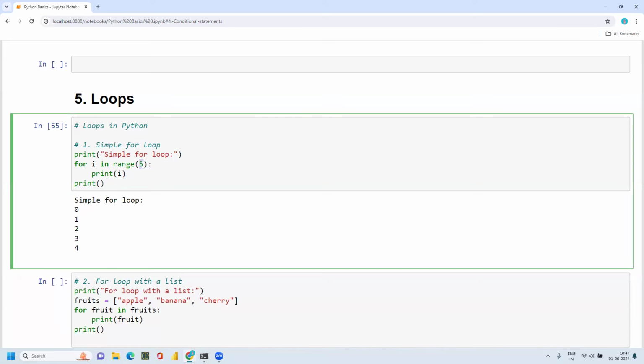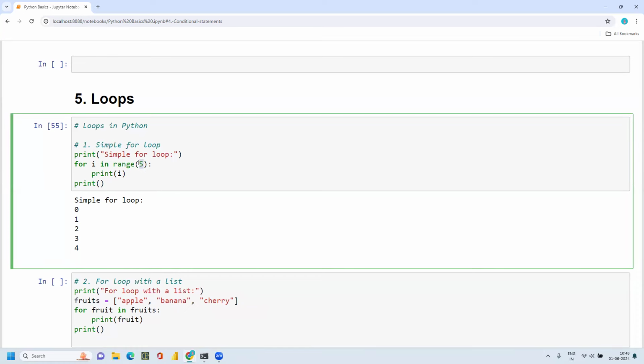So that is why it will print. Range 5 means I'm just giving instructions to print 0 to 5 excluding 5, because the last number is always excluded. So first it will come here, then range 5, and in range 5 the first value is 0, so it prints 0. Then again it goes to the loop, the second value is 1, it will print 1, then 2, then 3, then 4. Then the loop stops because I'm giving the range as only 5.